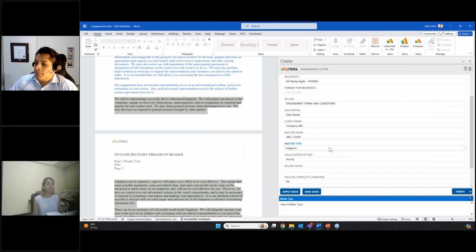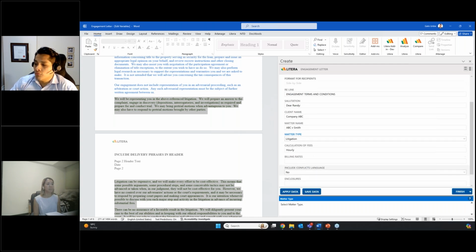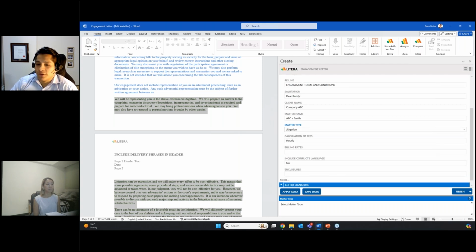We have here a matter type field as well, and we have two options. We have litigation and transactional. Litigation will add the litigation clause into this engagement letter, and the transactional will then add a different block of text into this engagement letter. So if I select litigation here, this green text will be added into my document. So I'll do that and move on into the next field.